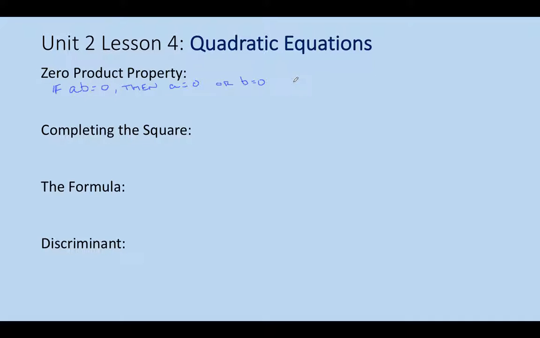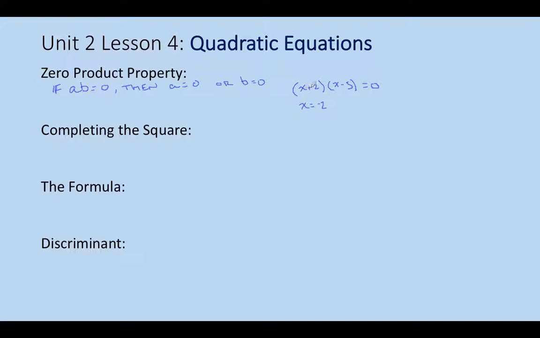This typically comes into play after we have factored a quadratic trinomial. So if you have something like (x + 2)(x - 5), here we have two things multiplied by each other, like an A and a B. And if this is equal to 0, I know that either this has to equal 0 or this has to equal 0 in order to make the whole equation true. And so I think to myself, all right, what value for x makes this equal to 0? And of course, negative 2 does.